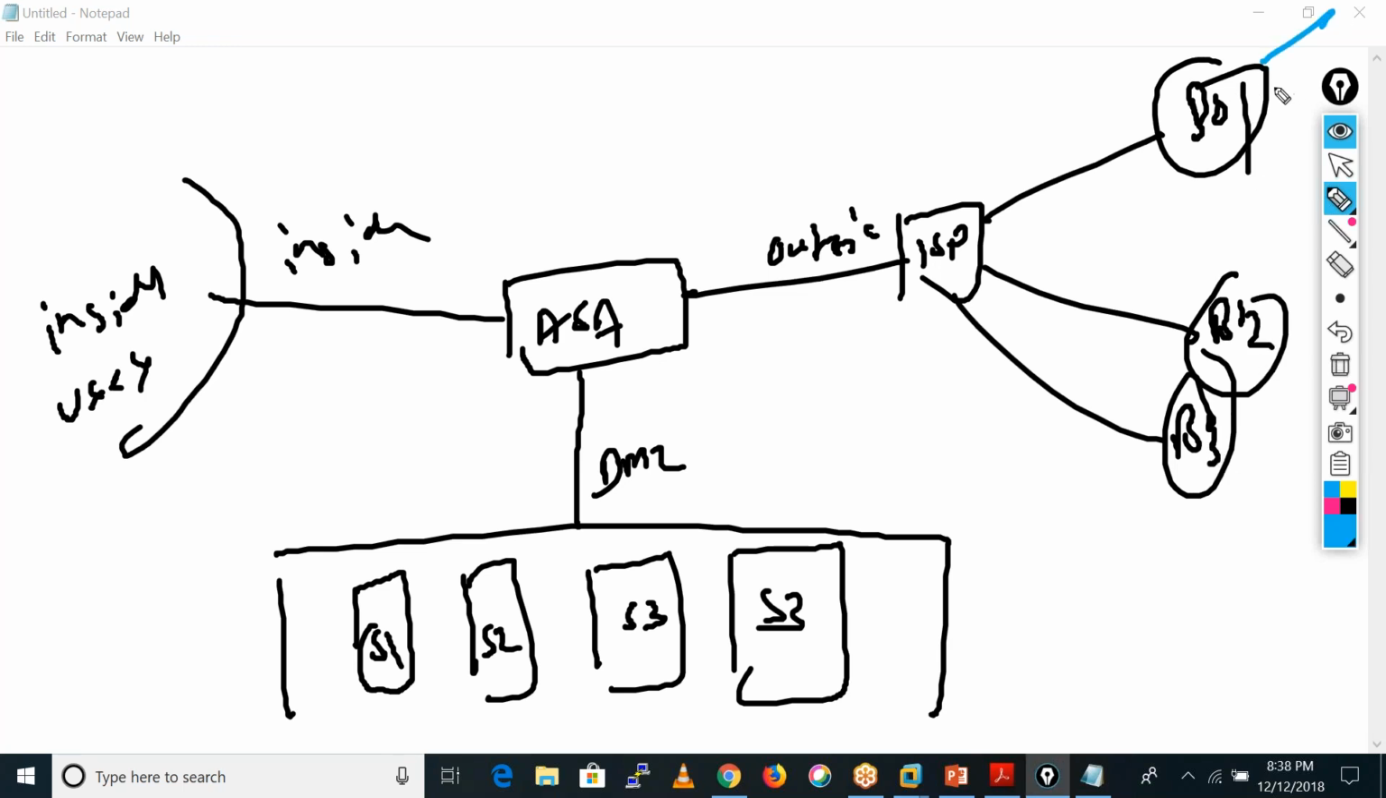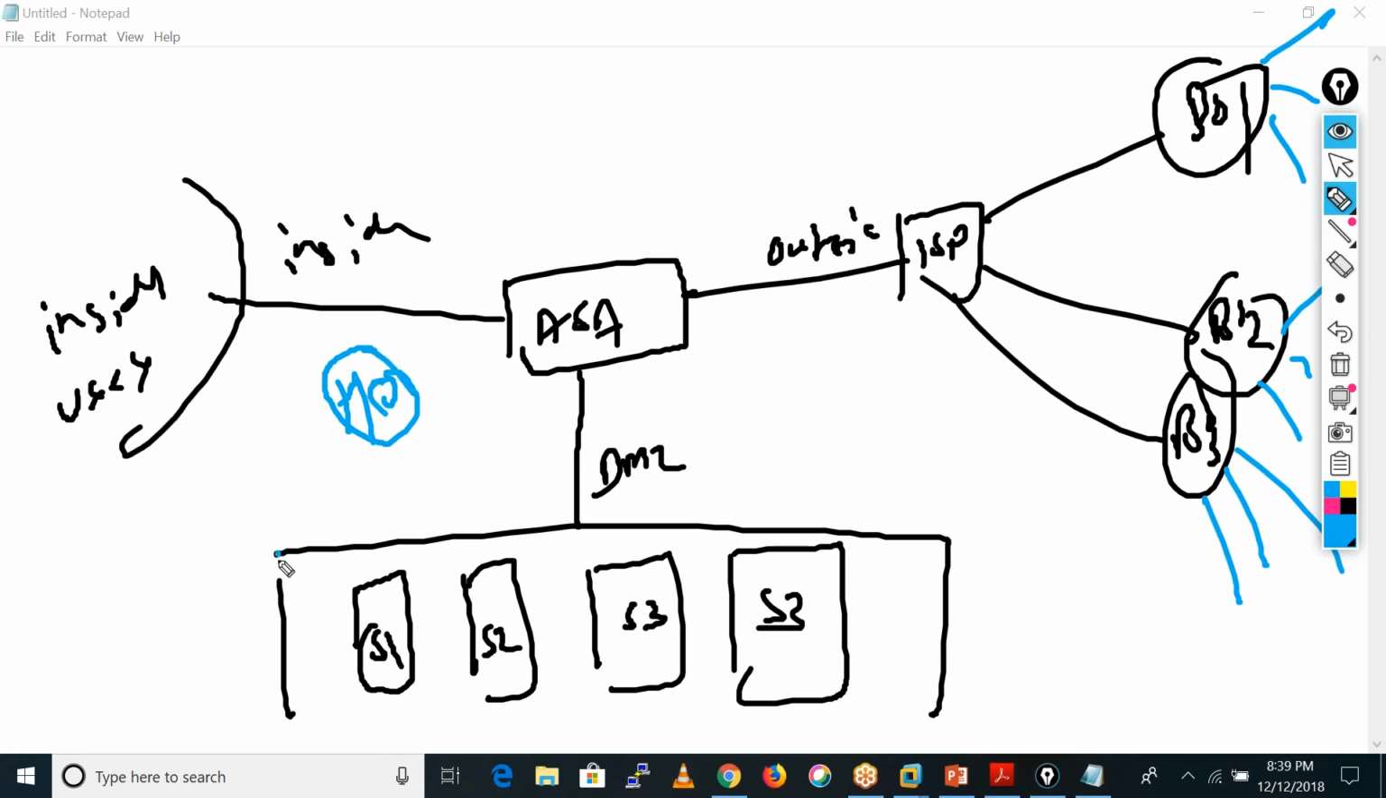In these branch offices you also have users, right? So what happens: your organization is a big organization, so you have lots of branch offices. Every organization has this kind of setup. So generally, let's suppose this is your head office network.